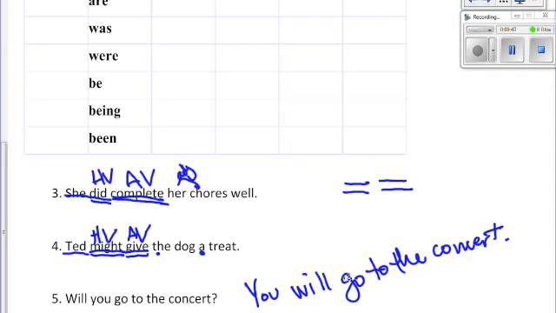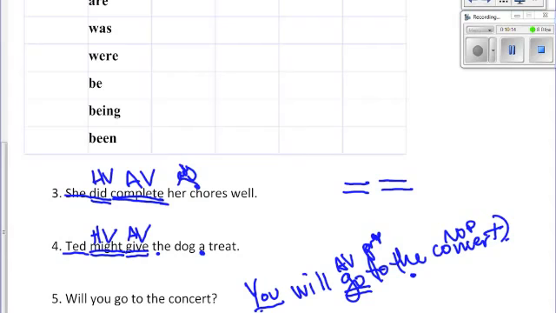Now with this statement, we should label it. So our subject is you. You are the one who's going. If you've learned prepositional phrases, this is a prepositional phrase. And you should definitely know that the is a noun indicator. Now, will go. Well, we know that go is an action verb because we could see someone going to the concert.